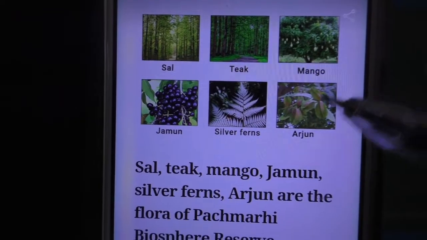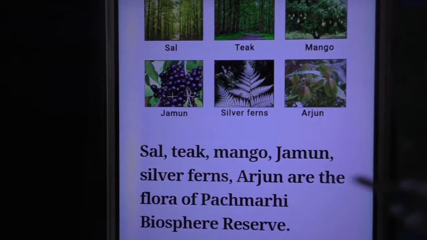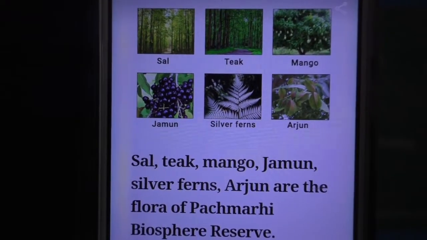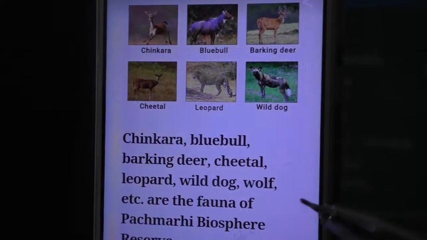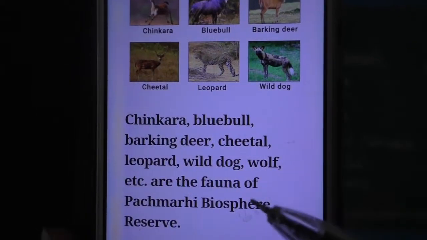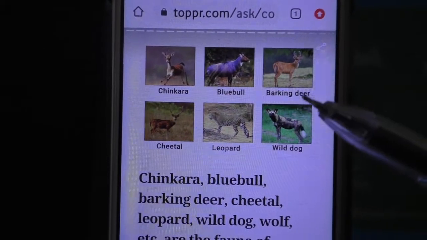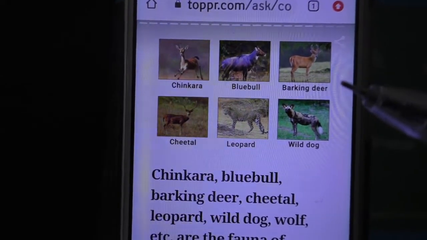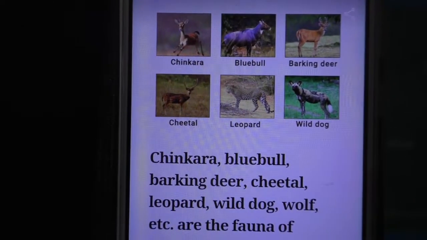Chinkara, bluebull, barking deer, cheetah, leopard, wild dog, wolf are the fauna of Pachmari Biosphere Reserve. Fauna means animals of the Biosphere Reserve.